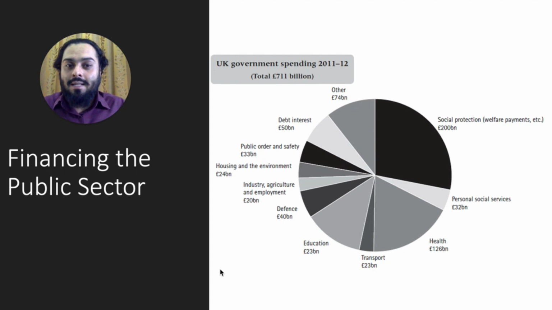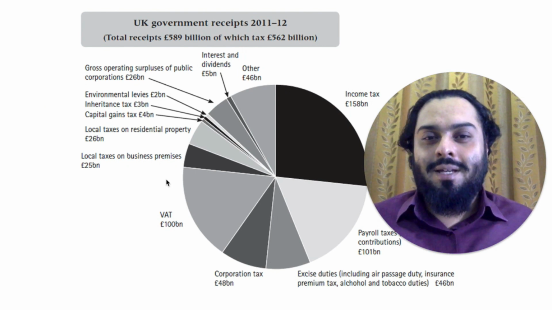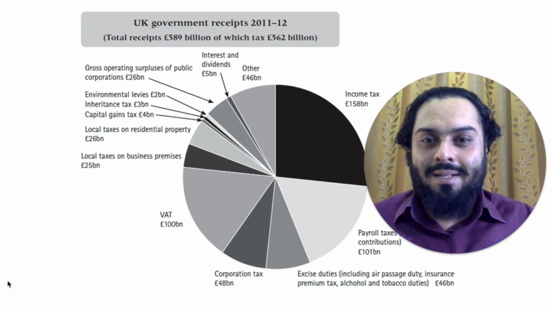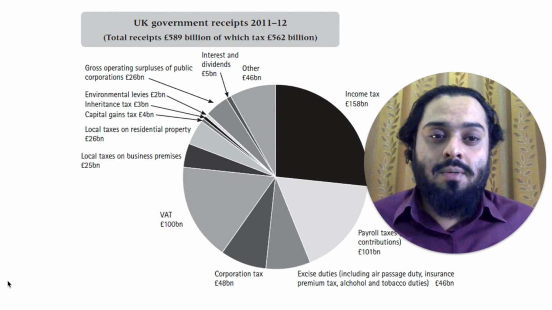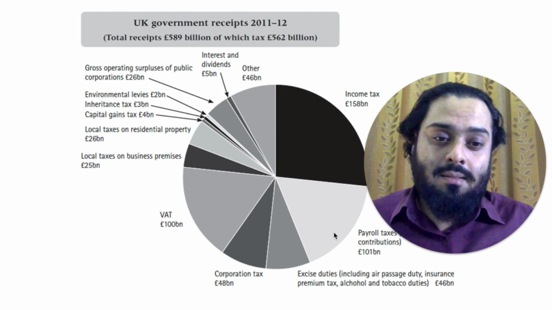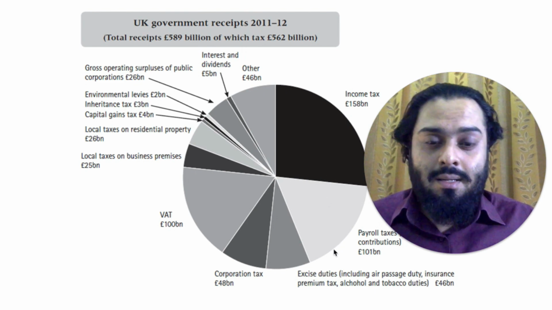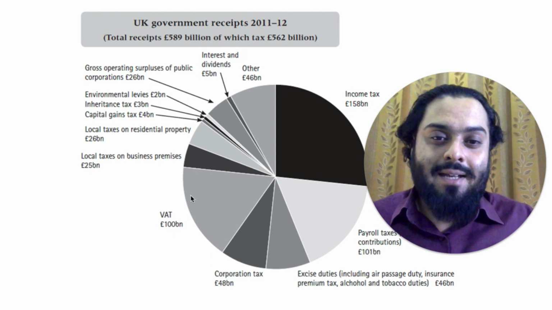Now let's look at the UK government's revenue. Where does it get its money from? This pie chart is showing revenue received by the UK government. As you can see, the biggest source of revenue in the UK is income taxes, more than a quarter, and next is payroll taxes, and then corporate tax and VAT.